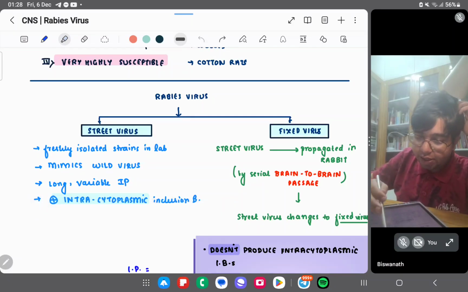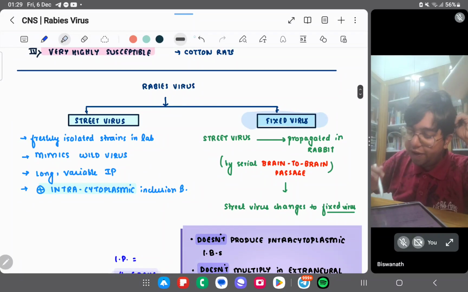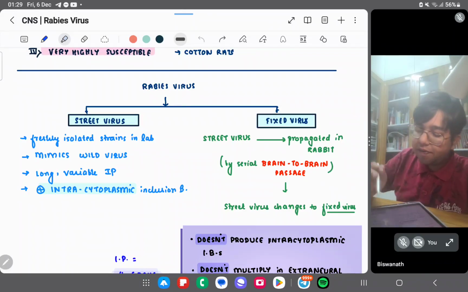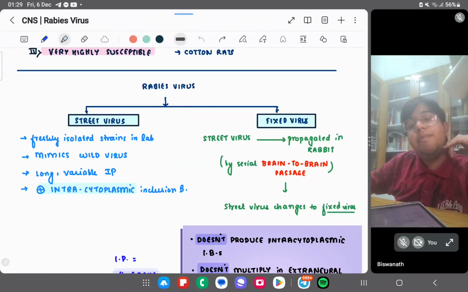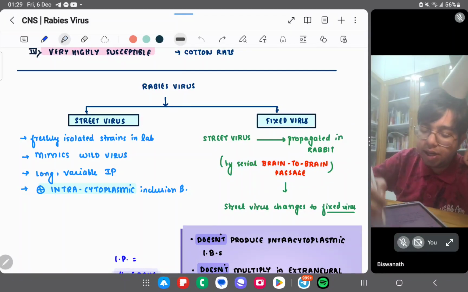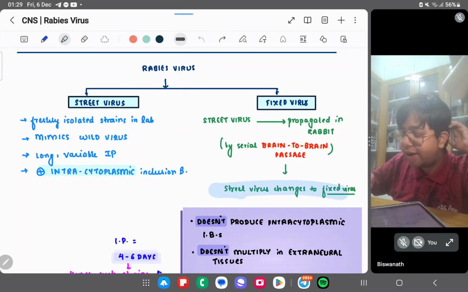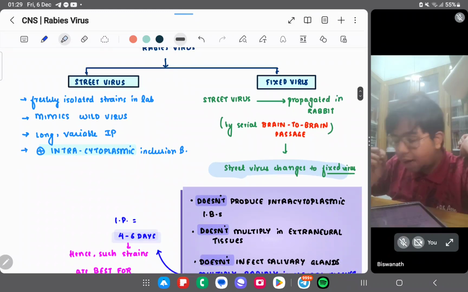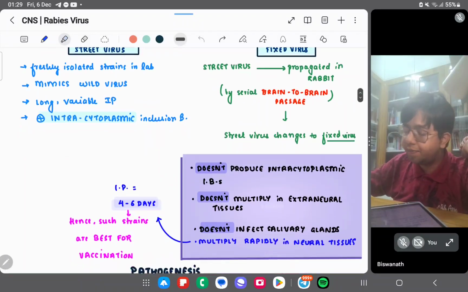This is a street virus. Street C and S, similar sounding, intracytoplasmic is the T S sound. Street virus, fixed virus. If the street virus is propagated in rabbit, with a serial brain to brain passage, then it changes to the fixed virus.